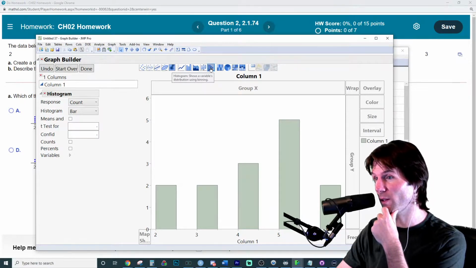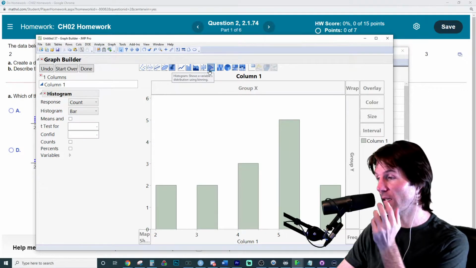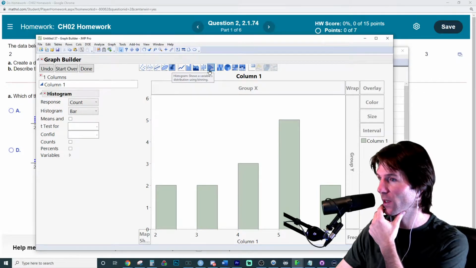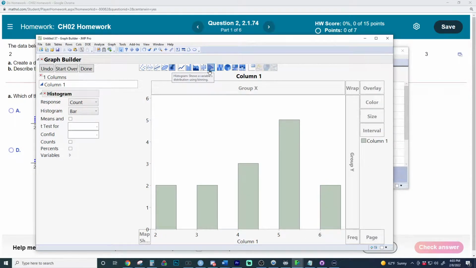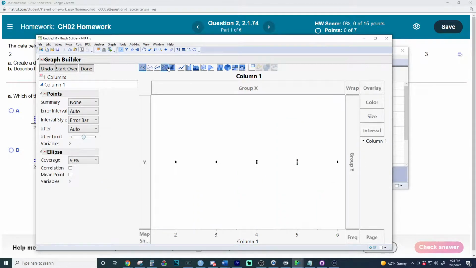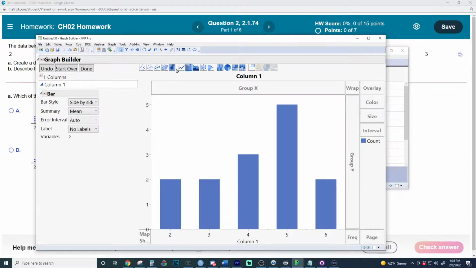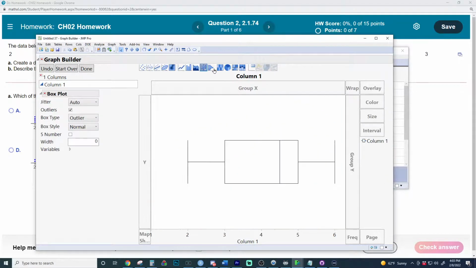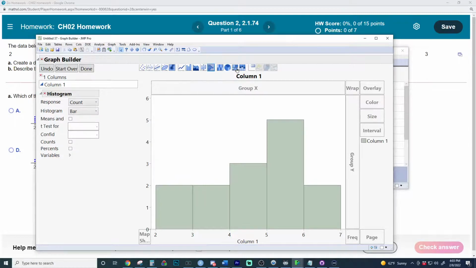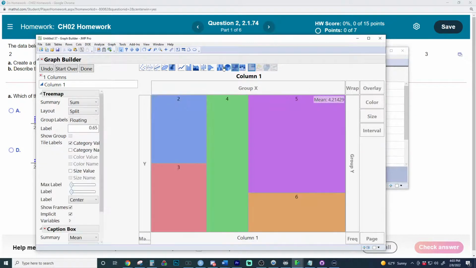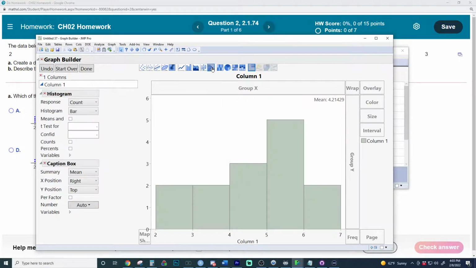The histogram is going to make it look a lot nicer. Frankly, I would just make it a histogram right there. I'm not a big fan of dot plots, but I would probably just turn it into a histogram. I don't know if any of those are going to be really good. That's kind of the same thing. That's a bar chart, but there's a histogram that looks like that. Did it actually change the way the data looked? Kind of just click around and see what you get. And this right here is the same histogram.